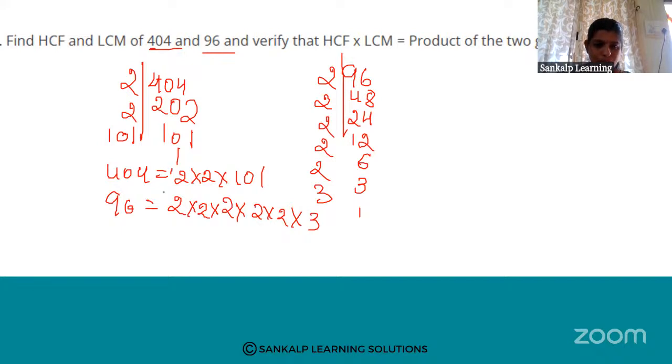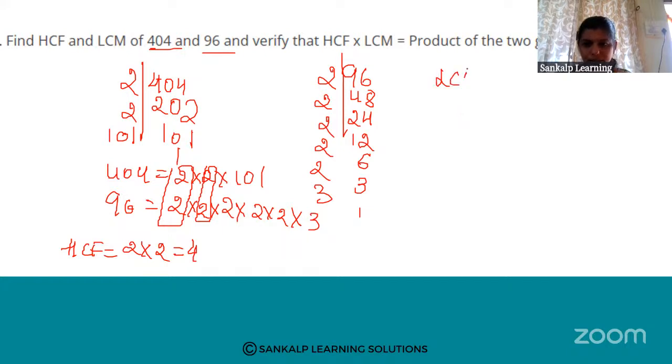Right. So here 2 is common. Here 2 is common. Next, HCF is 2 into 2, that is 4. Okay. LCM. LCM is equal to HCF into remaining factors. So HCF is 4 into remaining factors, 101 into 2 into 2 into 2. That is 2 fours are 8, 8 into 3, 24. So 4 into 24 into 101, that is 9696.